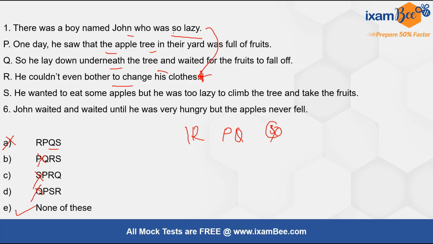Now let's find the correct order. Here, R is the first sentence, we know. Then after R, he wanted to eat some apples, but he was so lazy to climb the tree and take fruits. Now the mention of the tree should come before S, right? So mention of the tree is in P. P says that there was a tree in the yard. S says he wanted to eat the apples, but he was lazy to climb. And Q says so he lay down. So the correct order is R, P, S, Q, which is not given in the options. So none of these. Okay.